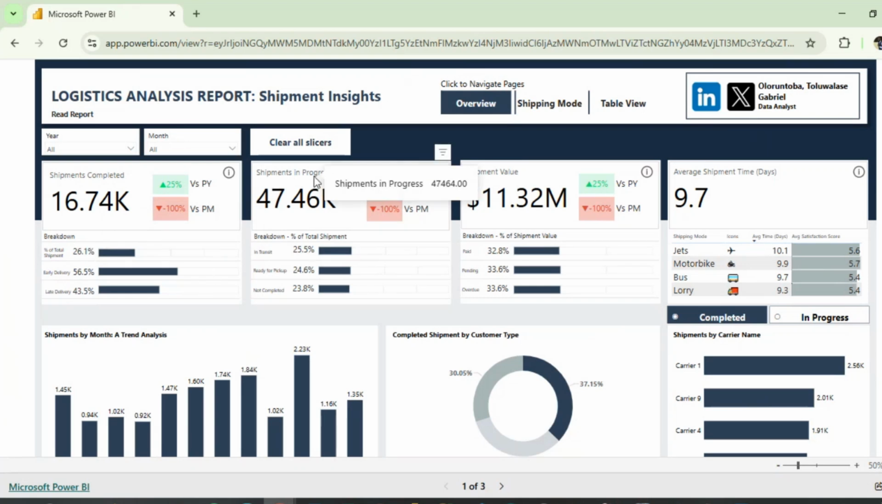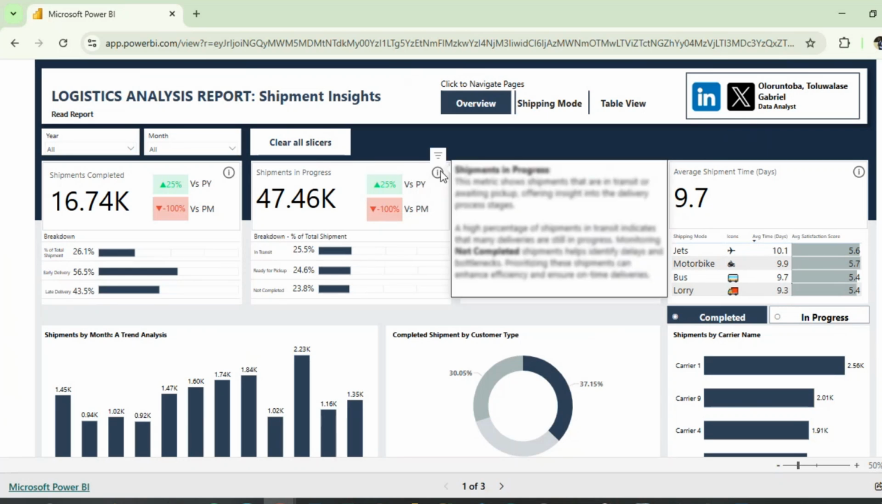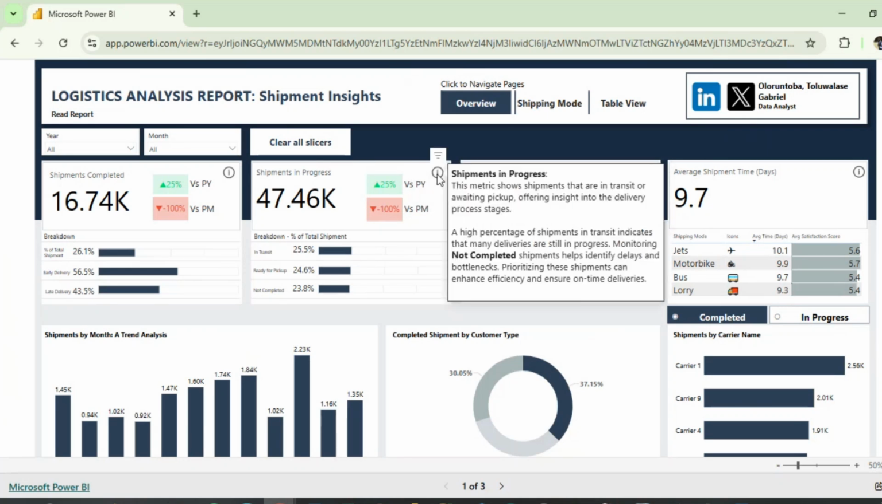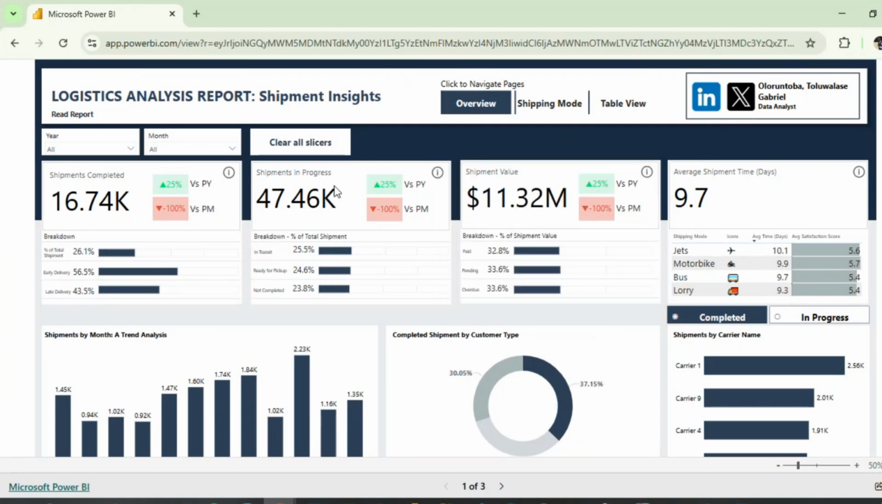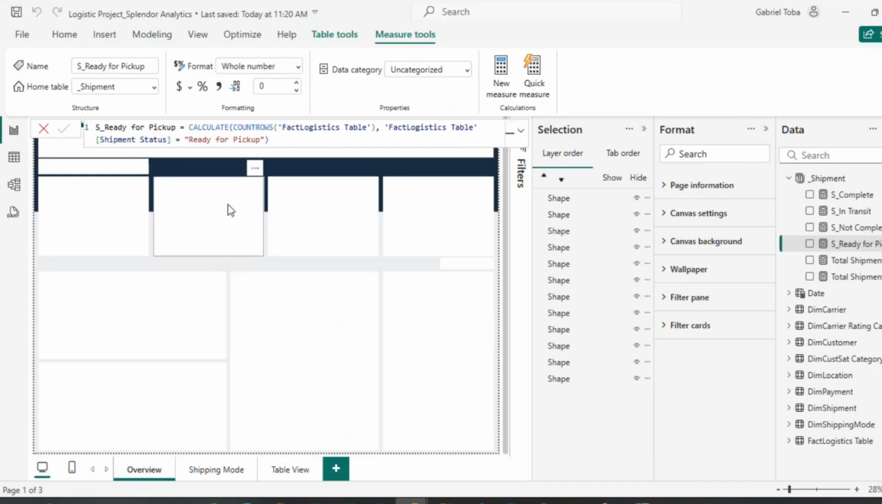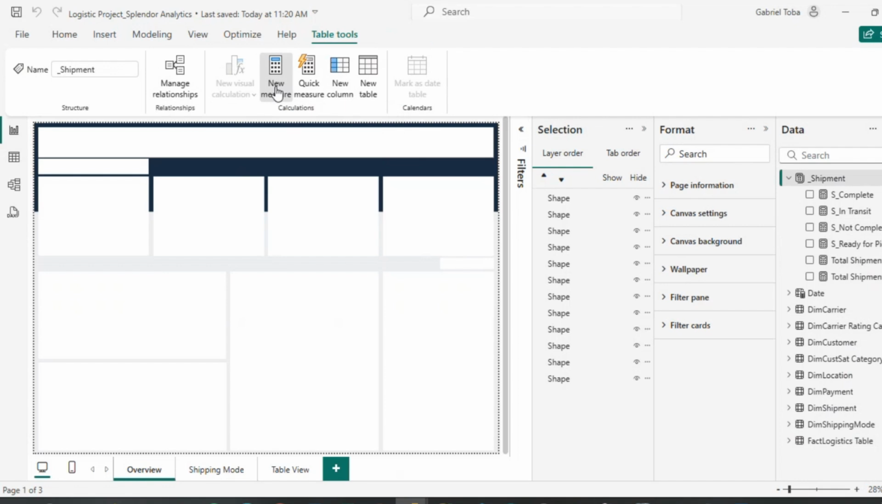And if you notice, we also have the shipment in progress. This is the summation of. Oh, one thing I did not show you is that we have a full description where you can see this metric shows shipments that are in transit or awaiting pickup, offering insight into delivery process stages. So we're going to have to calculate shipment in progress. To do that, we are still going to use the same thing. I'm going to copy this and I'll make some adjustment to it.